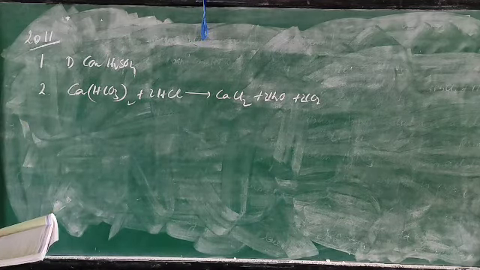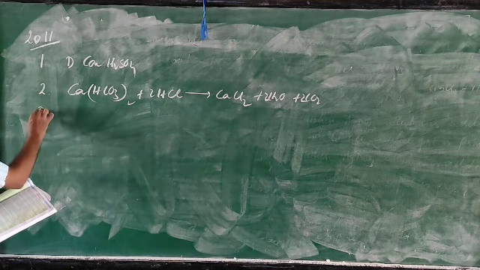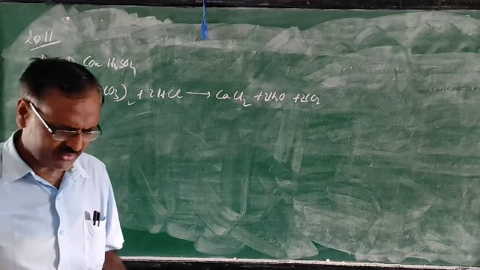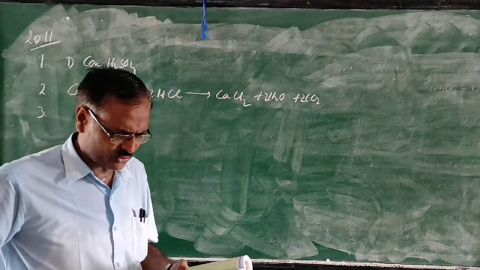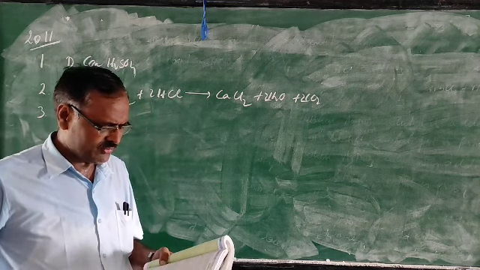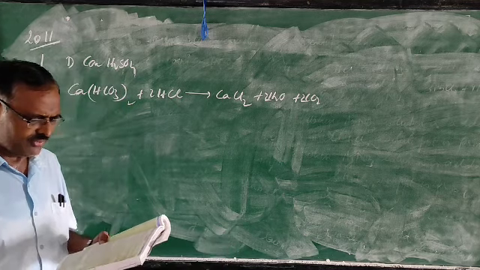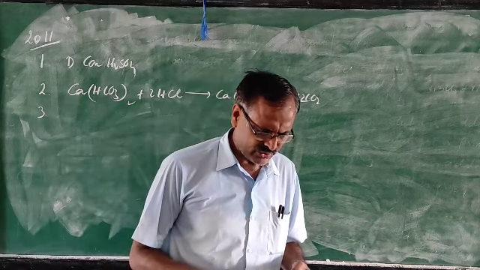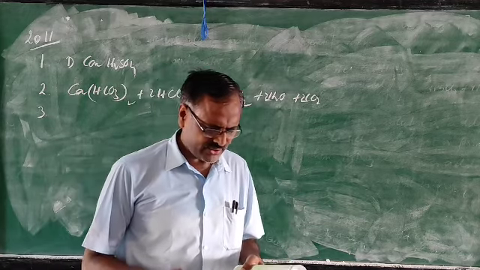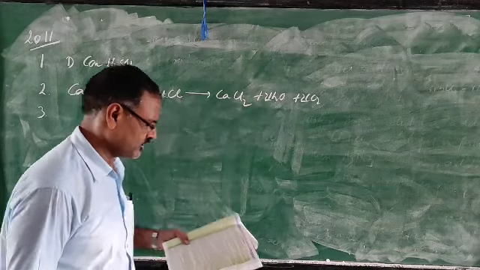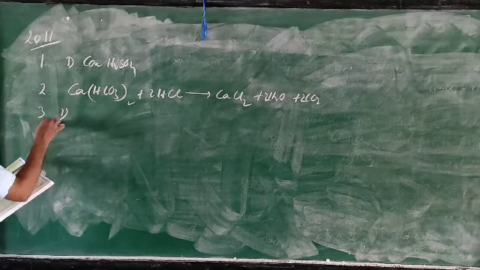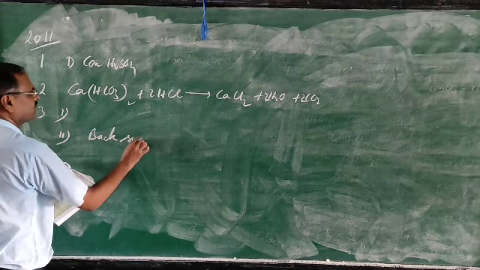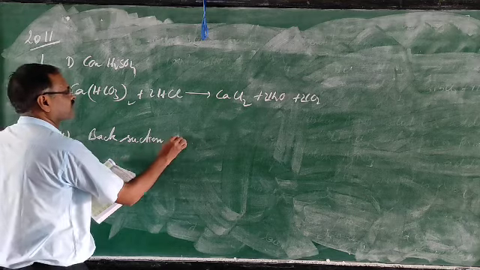Now next one is the third question. In the laboratory preparation of hydrochloric acid, hydrogen chloride gas is dissolved in water. Draw a diagram to show the arrangement used for absorption of HCl gas in water. So that funnel arrangement is there, so you can draw it yourself. State why such an arrangement is necessary, because back suction occurs. First, the diagram you can take from the book.